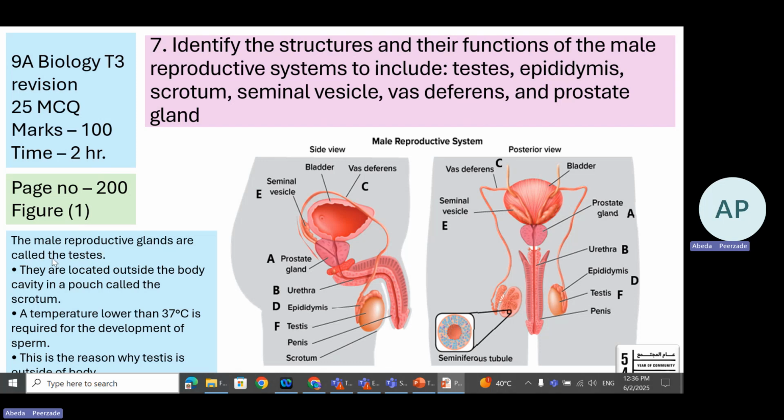Male reproductive glands are called testes. You can see there are 2 testes. This is a testis and this is a testis, denoted by letter F. They are located outside the body cavity in a pouch called the scrotum.